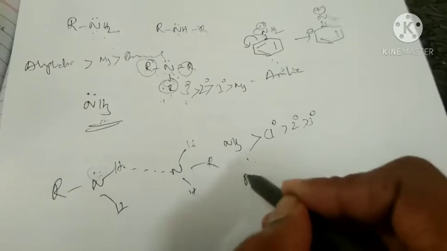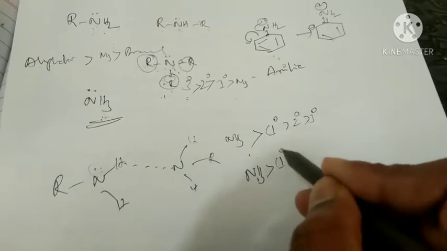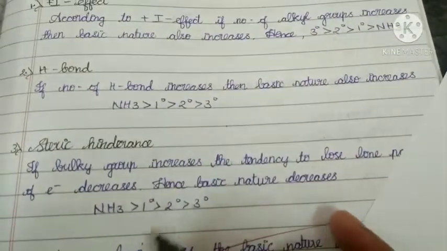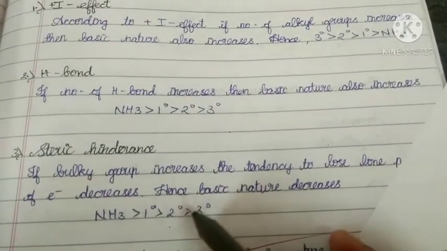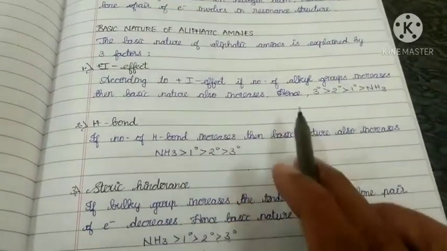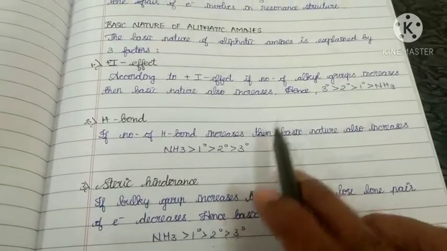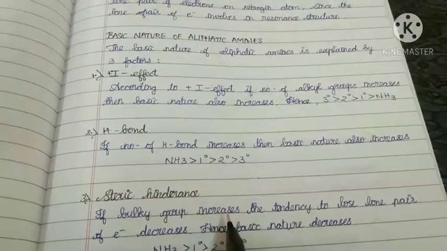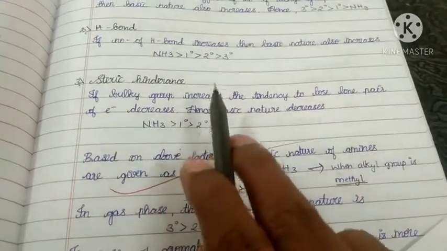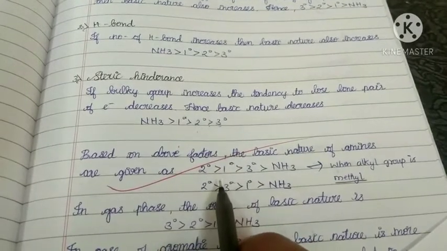So according to steric hindrance concept, again order is same as in hydrogen bonding. That means see, NH3 greater than primary greater than secondary greater than tertiary, same order as in hydrogen bond. So based on these 3 concepts, we can say basic nature of amines. Now if you observe, the orders are different. These orders are same, but these orders are exactly opposite to plus effect. So based on these 3 factors, we can give 2 orders.